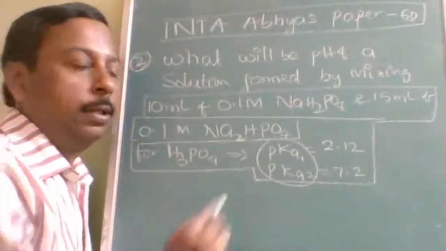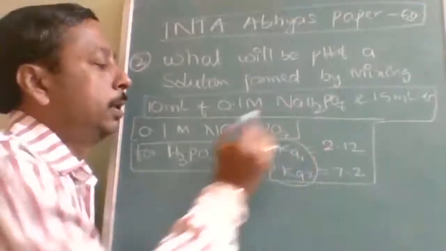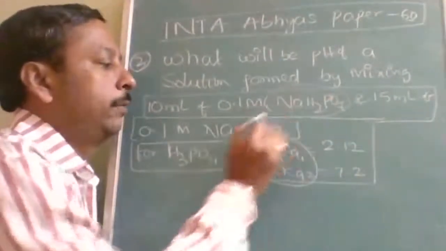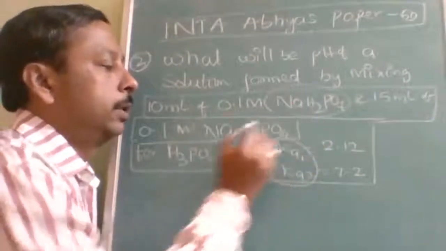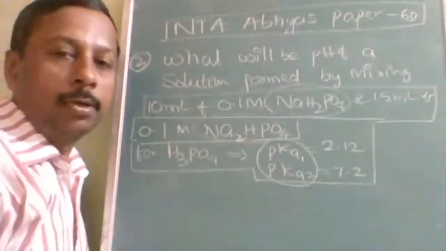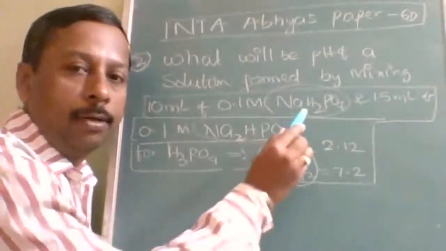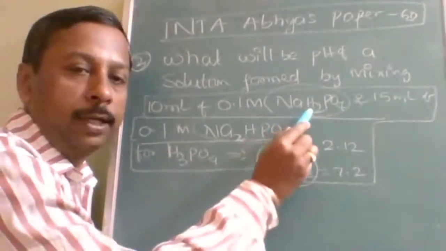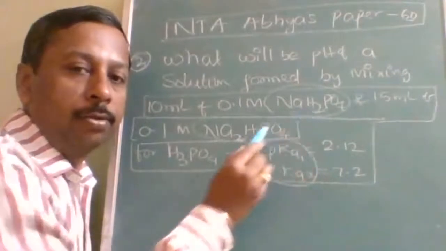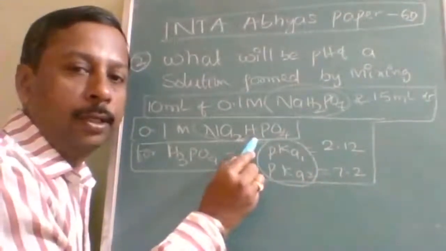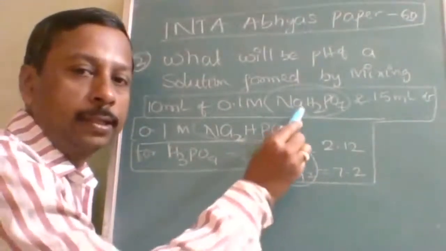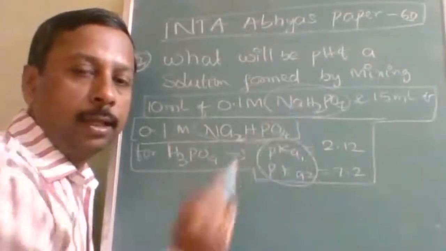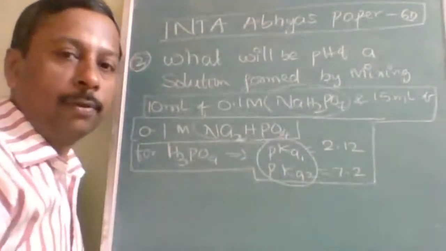Why? Because this is the salt here, and this is acid with respect to this. This is acid, and this will be the base or salt. Why? Because one hydrogen is extra here, and one hydrogen is less here. So when I replace one hydrogen with sodium, this will be formed. In presence of this, this is salt and this is acid. So we use the buffer formula.